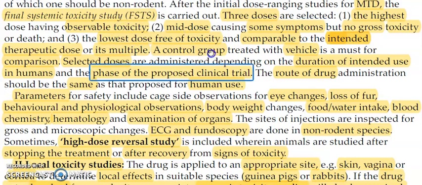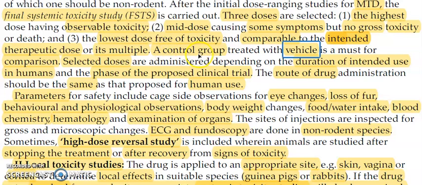So these are the three different doses with which you can carry out the final systemic toxicity study, right? And the next one: as you are grouping the animals, one group should be a control group. For performing this test, you will group the animals into 3 batches, and in each batch 6 rats will be present, right?